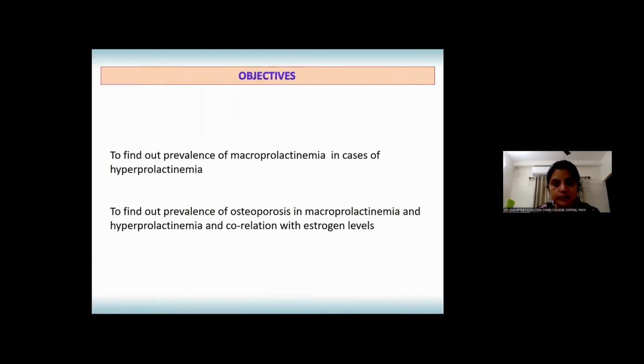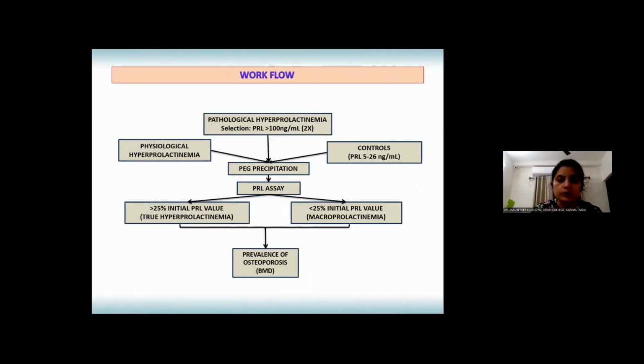Based on this rationale, the objectives of the particular study were to find out prevalence of macroprolactinemia in cases of hyperprolactinemia and to find out prevalence of osteoporosis in macroprolactinemia and hyperprolactinemia and its correlation with estrogen levels. We recruited pathological hyperprolactinemia cases having prolactin level more than 100 nanogram per ml to make sure that they were 100% hyperprolactinemia patients. Along with this, we also recruited physiological hyperprolactinemia and some controls with normal prolactin levels.